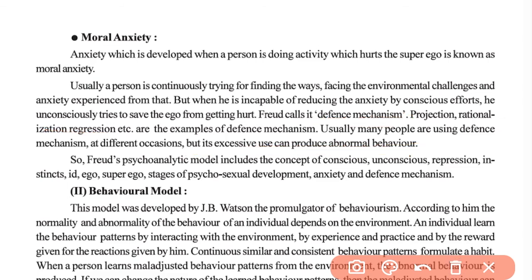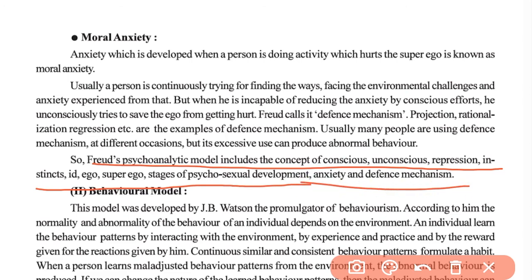So Freud's psychoanalytical model includes the concepts of conscious, unconscious, repression, instinct, id, ego, superego, stages of psychosexual development, anxiety and defense mechanism. All these things are included in Freud's psychoanalytical model. Okay.